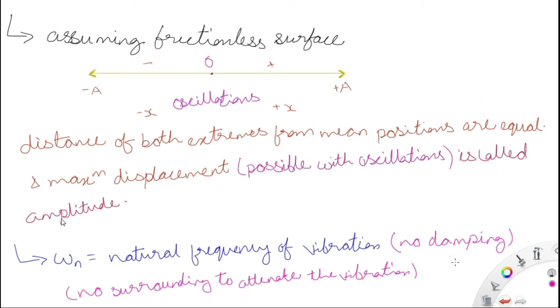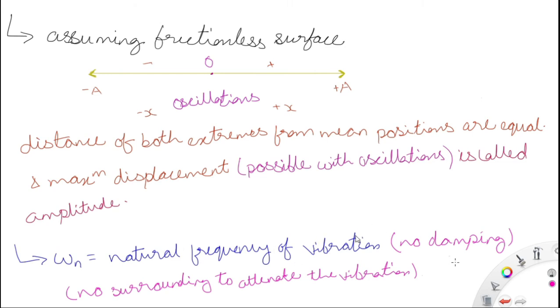Now the omega n that we were talking about: omega is the frequency and omega n is the natural frequency. So omega n is the natural frequency of vibration, or natural frequency of oscillation, or natural frequency of simple harmonic motion.